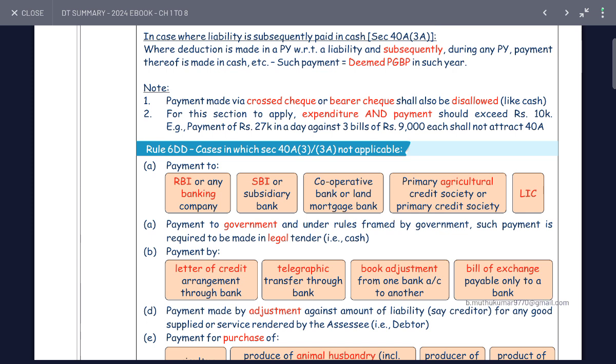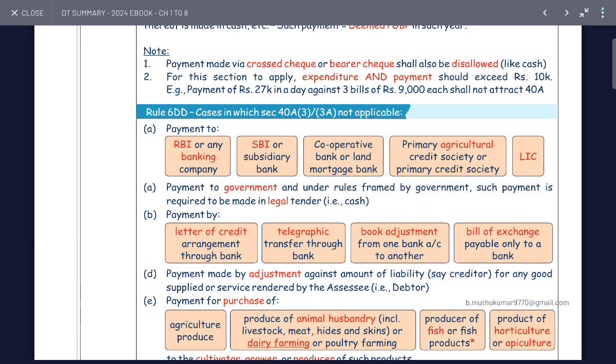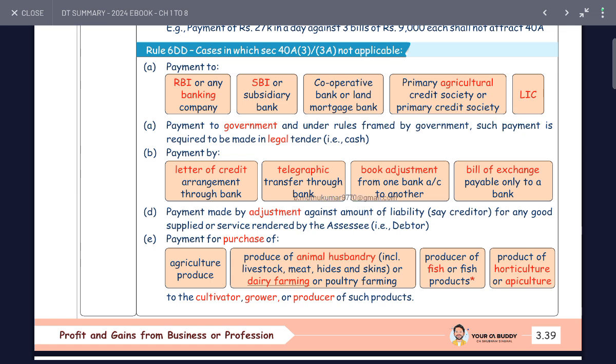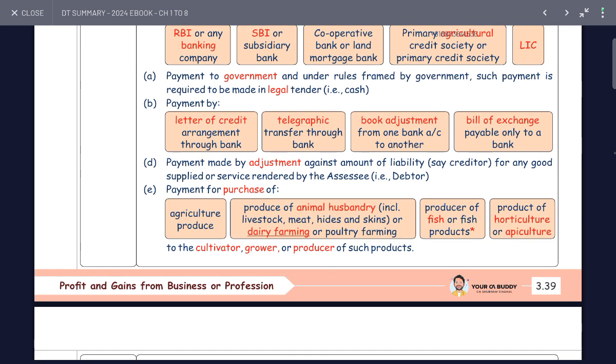Payment to RBI, any bank, SBI, Co-operative Bank, Land Mortgage Bank, Primary Agricultural Credit Society, Primary Credit Society, LIC. Payment to government, and payments under rules framed by government where payment is required to be made in cash. Payment by letter of credit arrangement through bank, telegraphic transfer through bank, bank book adjustment on the bank's account, bill of exchange payable by the bank.